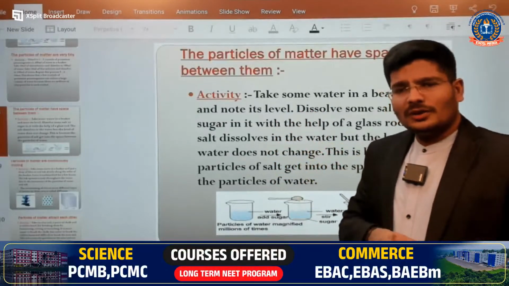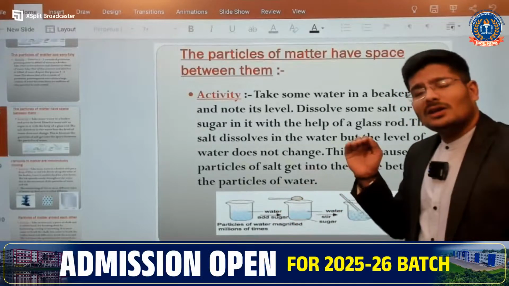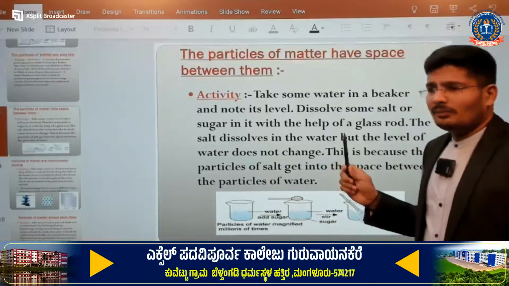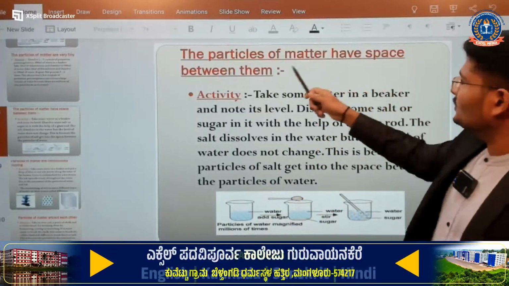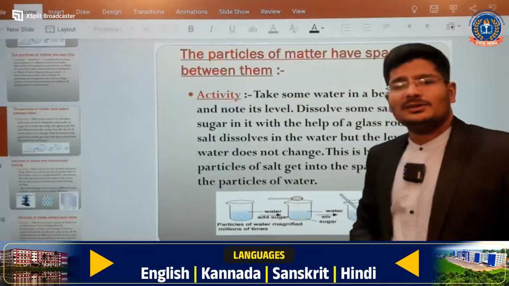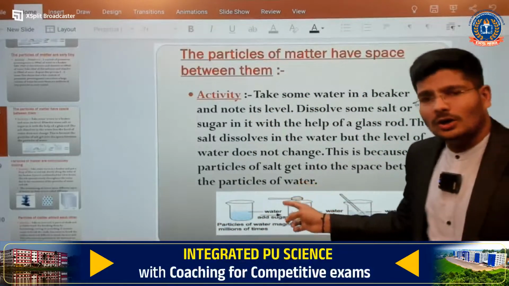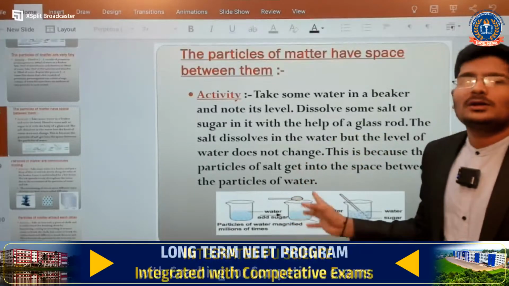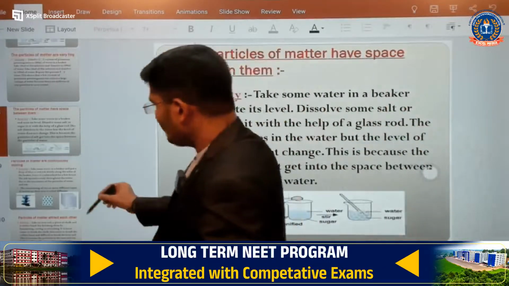So you will not find an increase in the level of water. This shows that particles of matter have space between them, and the atoms of the sugar or salt occupy the space present in the water molecule. I hope you understood. So next one.